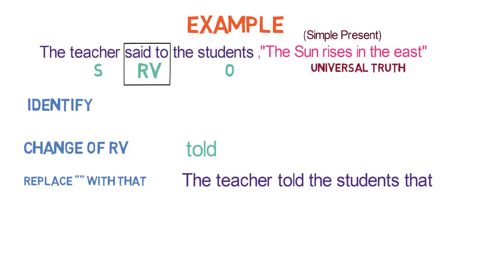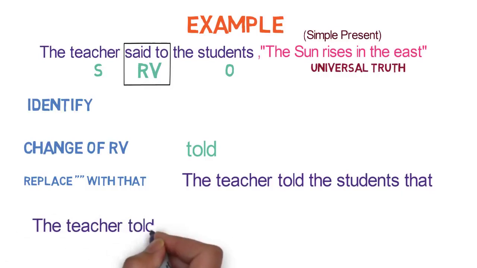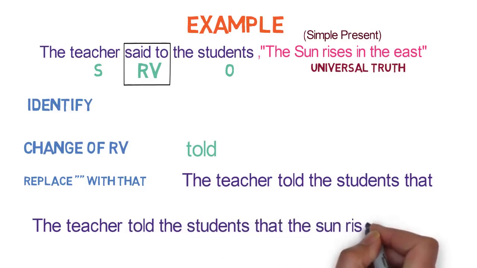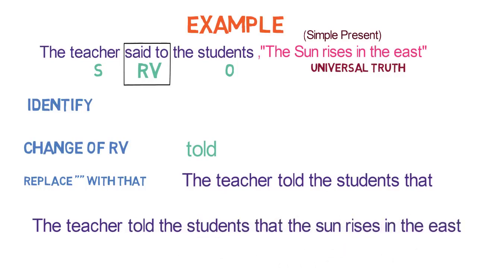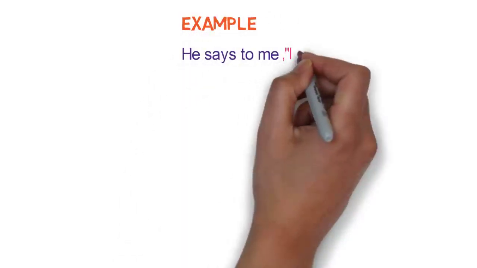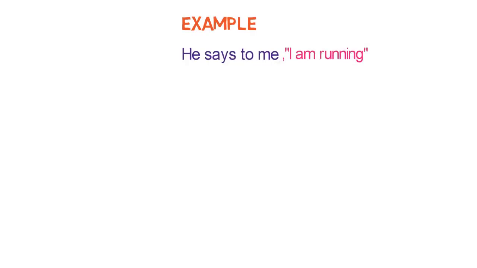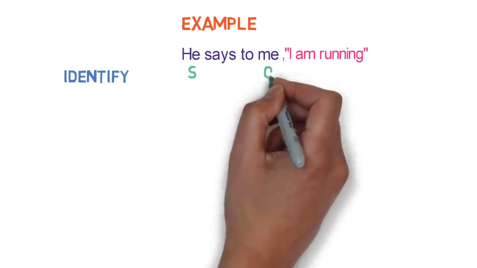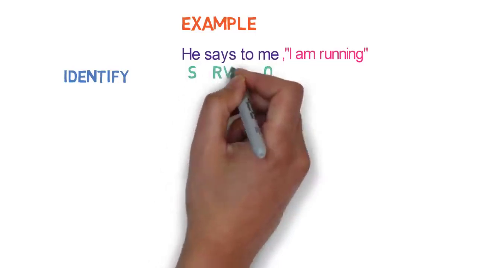And the sixth step of change in time denoting word. As there are no such words, this change won't come. So the final sentence in the indirect speech is the teacher told the students that the sun rises in the east. Let's look into one more example to make things even clear. He says to me, I am running. The first step here is of identification. Here, he is the subject, me is the object, and says to is the reporting verb.